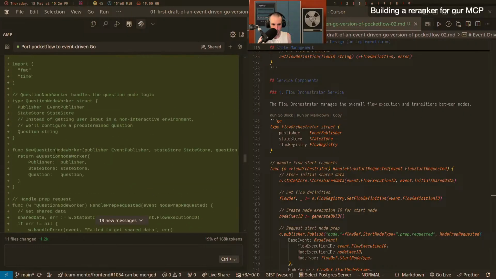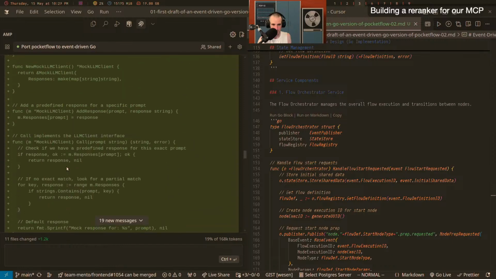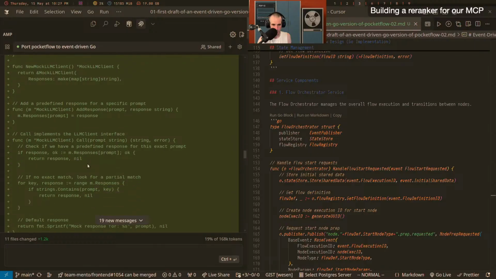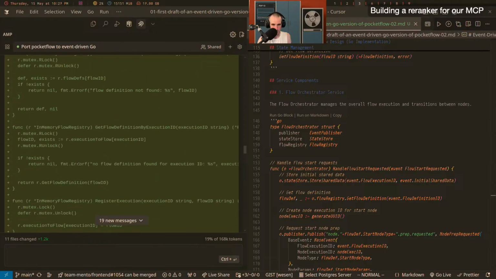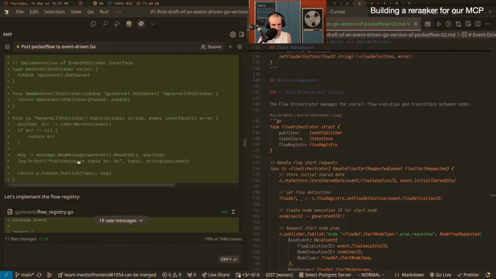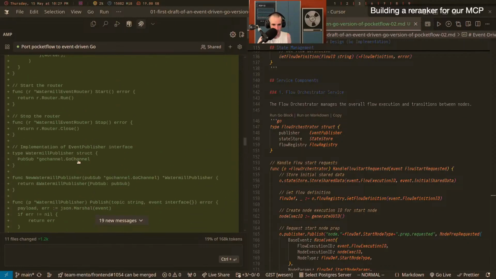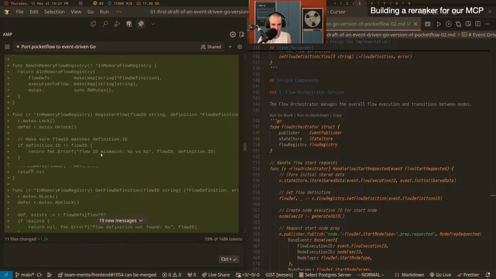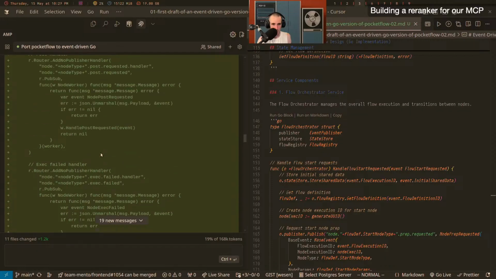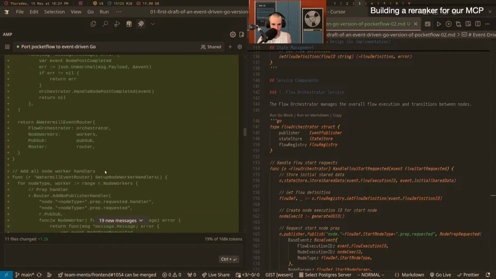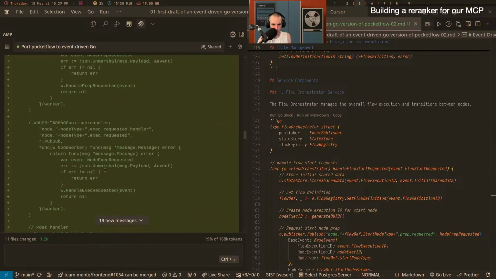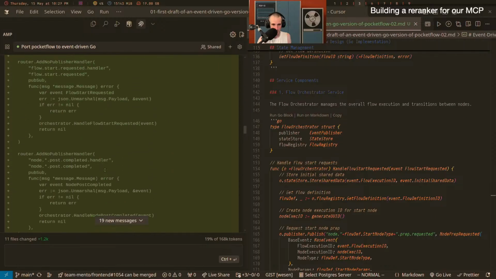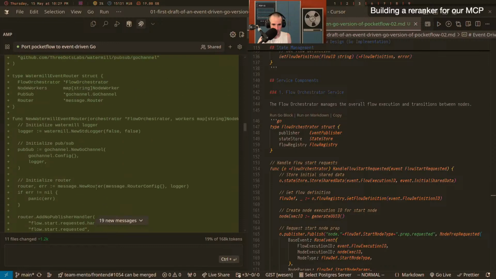And so here we have a question node worker, which has an interface. We have a mock LLM client, which calls nothing, and checks if we have a predefined response. We have an in-memory flow registry. We have a SQL store. Okay, so this is the declarative part of it. Cool. We have the watermill router, which looks pretty good, but then we have the setup, and then where's the run method? Because that one is always a little bit tricky.